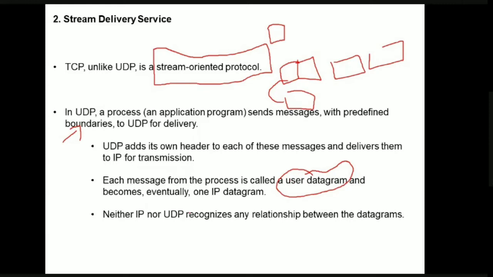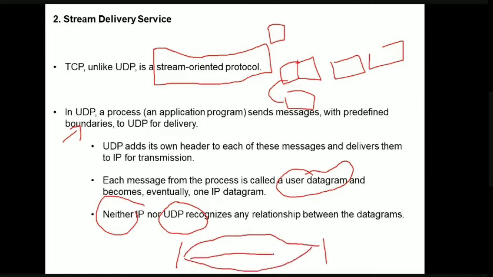One thing you have to remember is that neither IP nor UDP recognizes any relationship between the datagrams. When we discussed UDP, if you remember, if this is the source and this is the destination, one datagram may go in one path, the other datagram may go in another path, and the third datagram may go in yet another path.